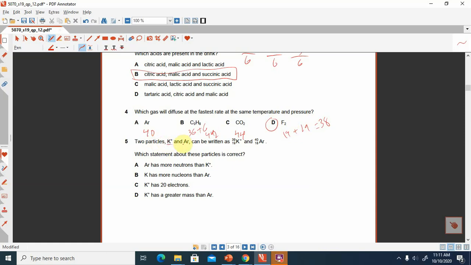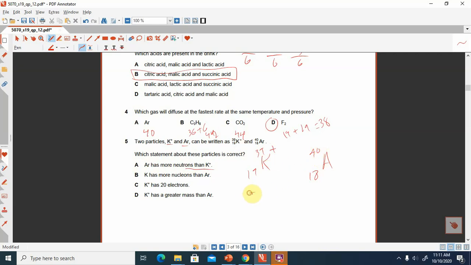Now question number 5. Two particles, potassium and argon, can be written like this: potassium is 19 and 39, and argon is 18 and 40. What is the question? Which statement about these particles is correct? Now look here. Number 1 is that argon has more neutrons than the potassium ion. Suppose, how can you calculate the number of neutrons?